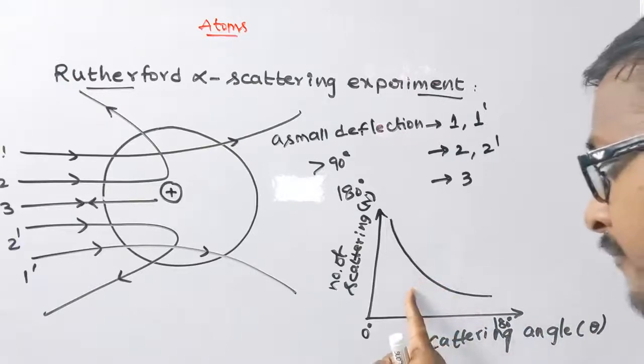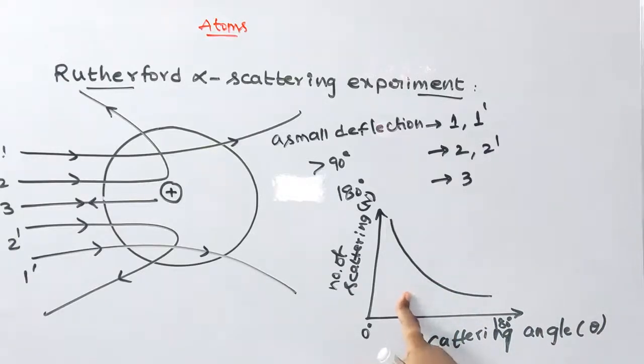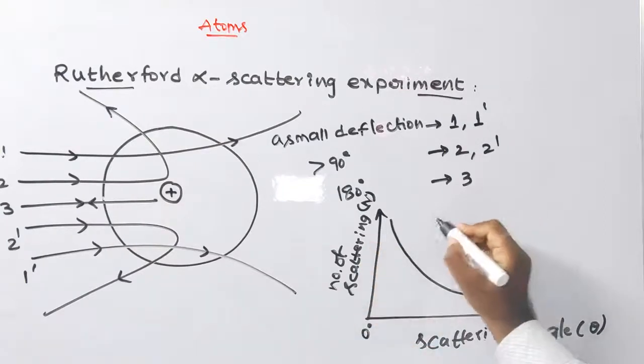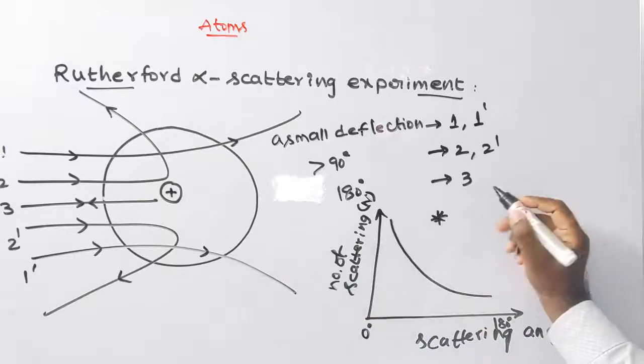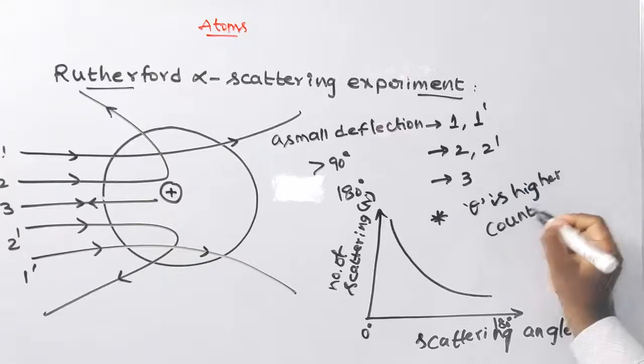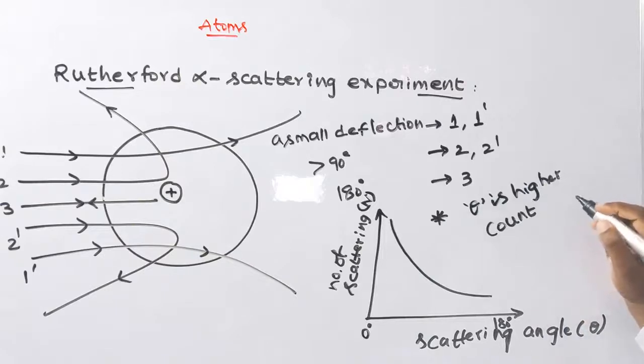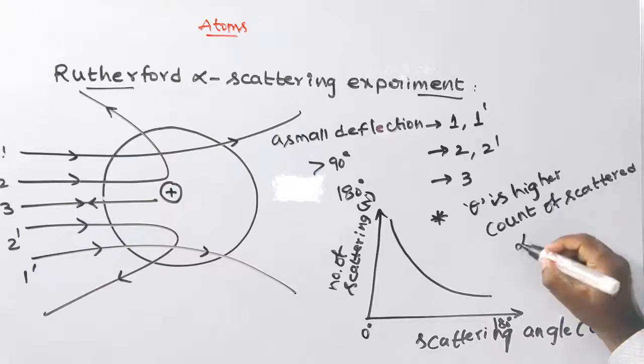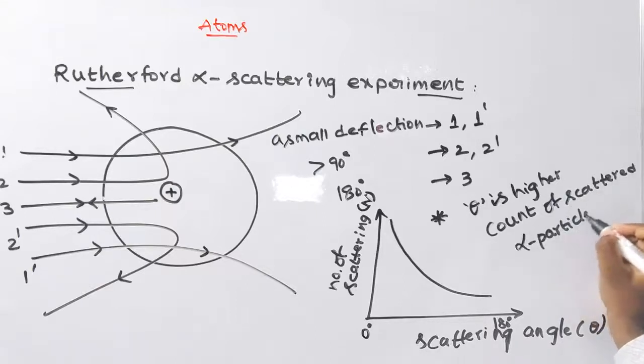As the scattering angle theta is higher, the count of scattered alpha particles observed gets lower. It is very important. As theta is higher, the number of scattered alpha particles is lower. These two are inversely proportional to each other.